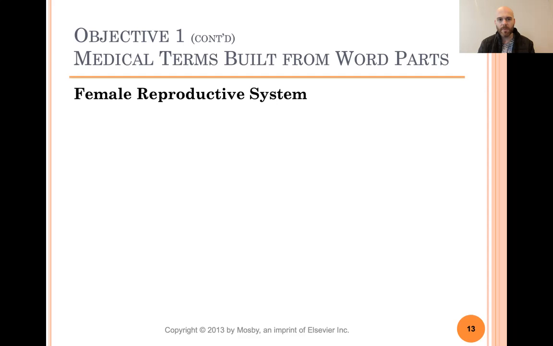Okay, now female terms. Amenorrhea. So we know A means without. So this is without menstruation. Men is menstruation. Rhea is rapid flow.